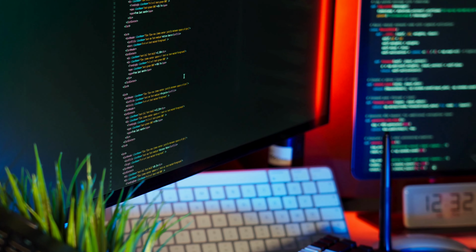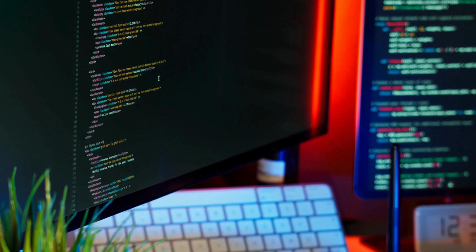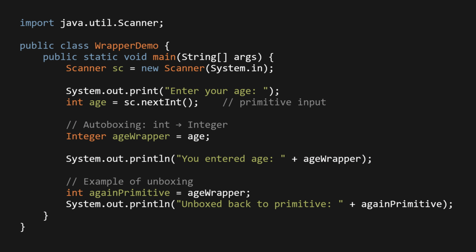Let's say we want to take input as integer and store it in a wrapper class. Import java.util.Scanner, public class WrapperDemo, public static void main(String[] args), Scanner sc = new Scanner(System.in). System.out.print, enter your age. int age = sc.nextInt(). Integer ageWrapper = age. System.out.println, you entered age, ageWrapper.